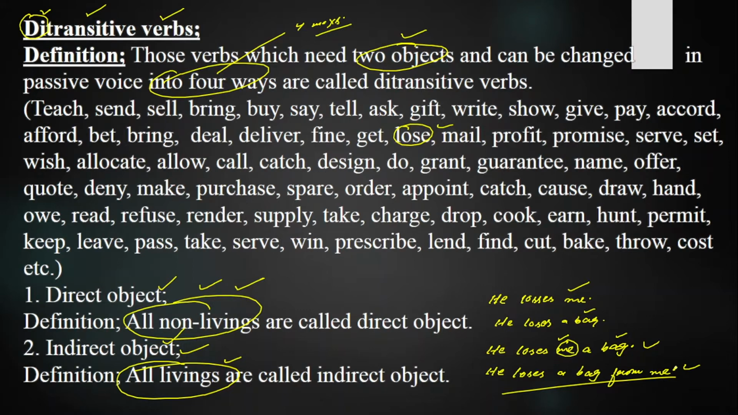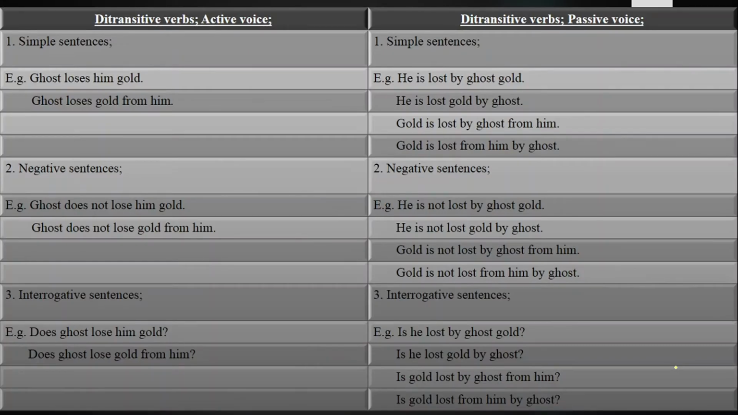Main target, how we are going to change it from active voice into passive voice. Today we will change the ditransitive verb lose from active voice into passive voice, and we will change it in present indefinite tense. Present indefinite tense is used for present daily routine, repeated action, and for universal truth. So we will be making the simple sentences of ditransitive verb lose.